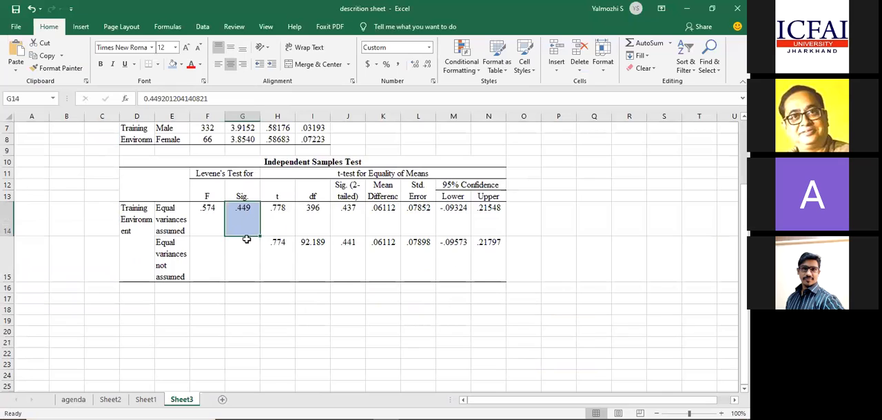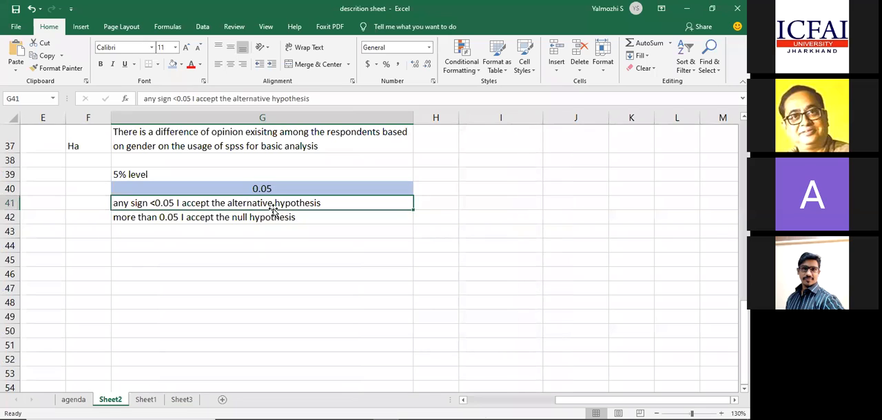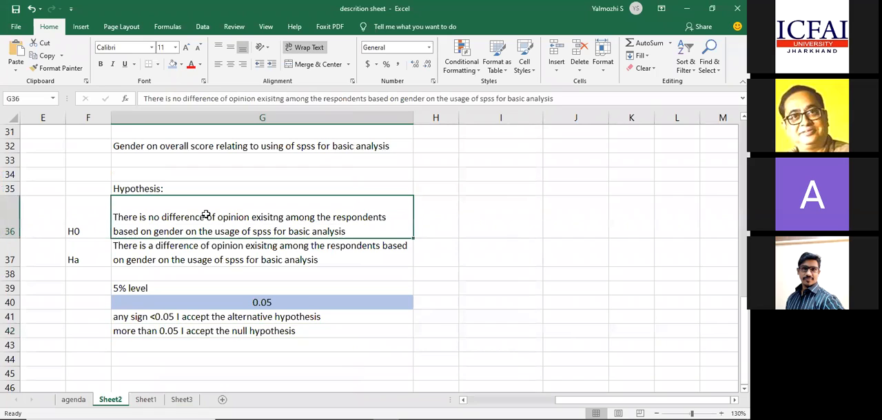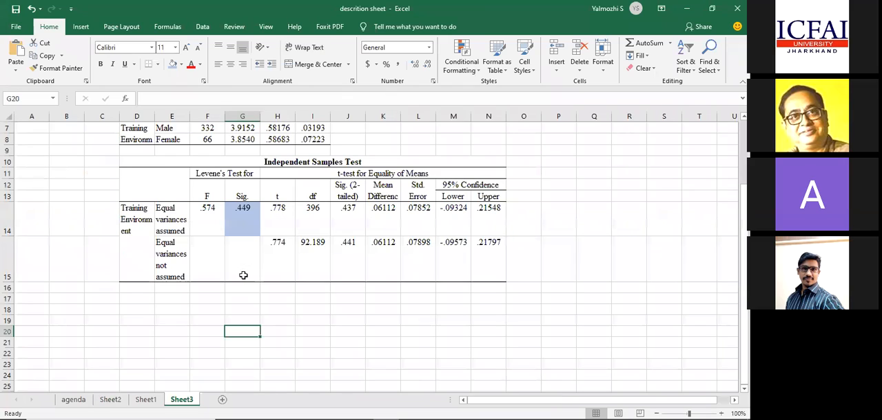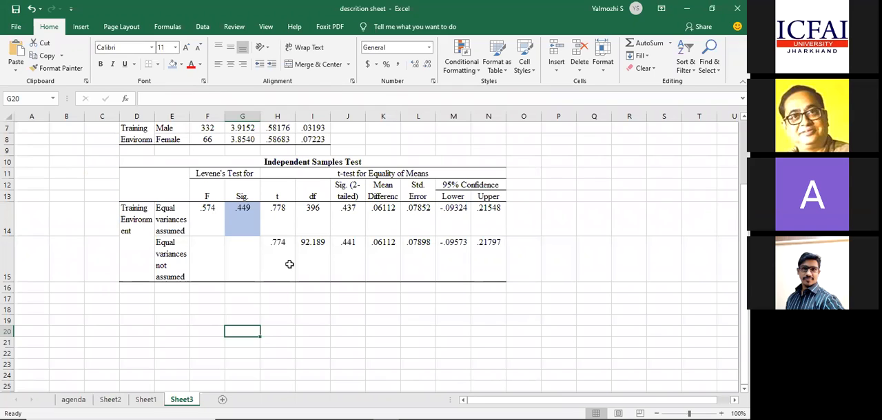Here there will be a significance value. What is the significance value? Is it more than 0.05 or less than 0.05? Greater than 0.05. So what will be the conclusion? If it is more than 0.05, the null hypothesis would be accepted. Accept the null hypothesis. What is the null hypothesis? There is no difference of opinion. It means what interpretation will I get? The overall score I got doesn't have any difference of opinion among male and female. It means both male and female are giving similar opinions.